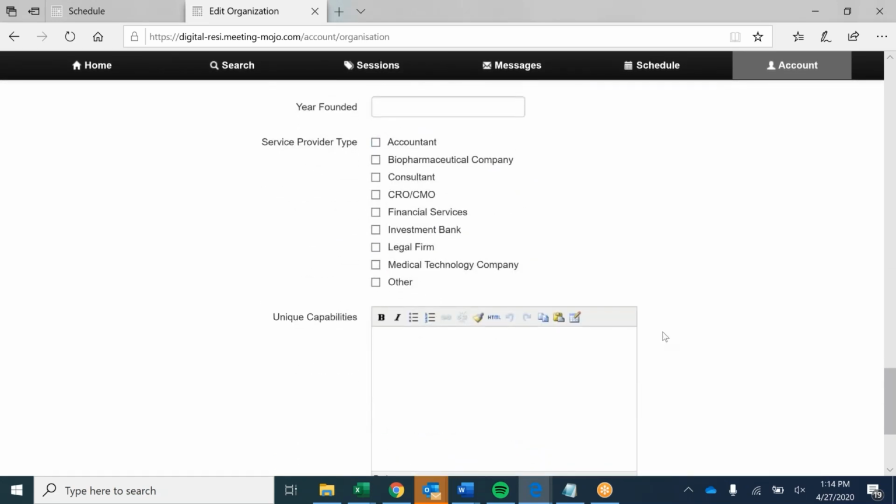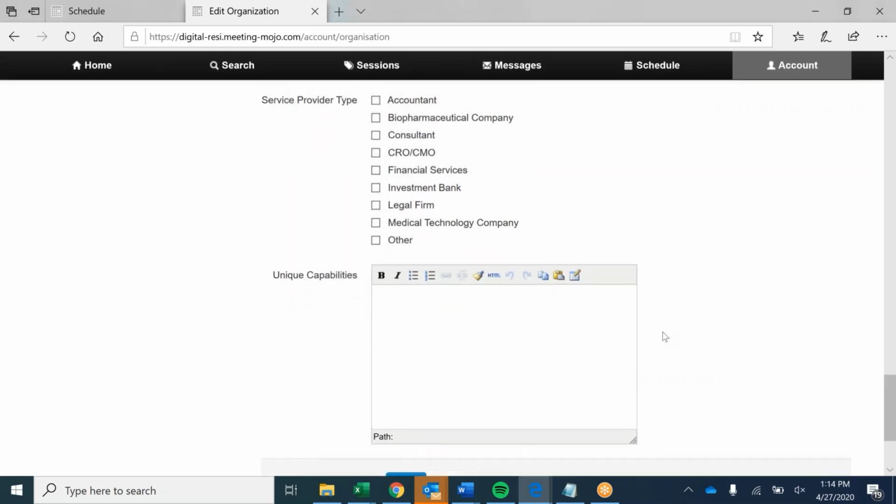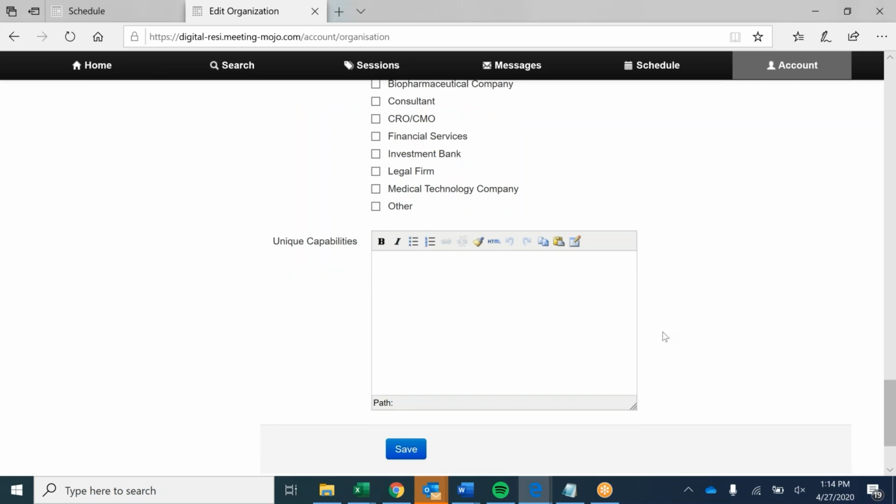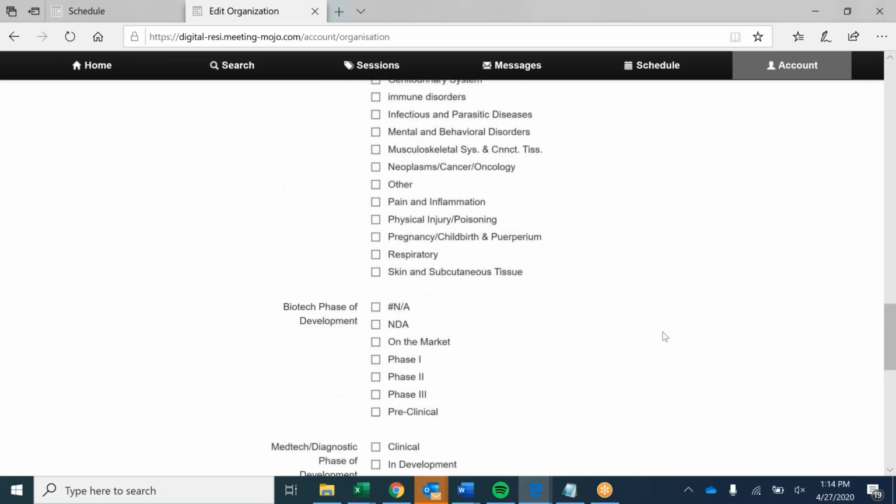So according to what group you're in the partnering as, you'll have different sections to fill out. So Life Science Nation, we're a service provider, so we have different sections from a fundraising company. If you're a fundraising company, you're going to have sections like major landmarks, milestones, other products in your pipeline, things like that. You want to make sure that you're filling those out because the investors will be able to revert back to your profile if they need more information outside of that initial message that you're sending to them. So make sure you're filling that out.